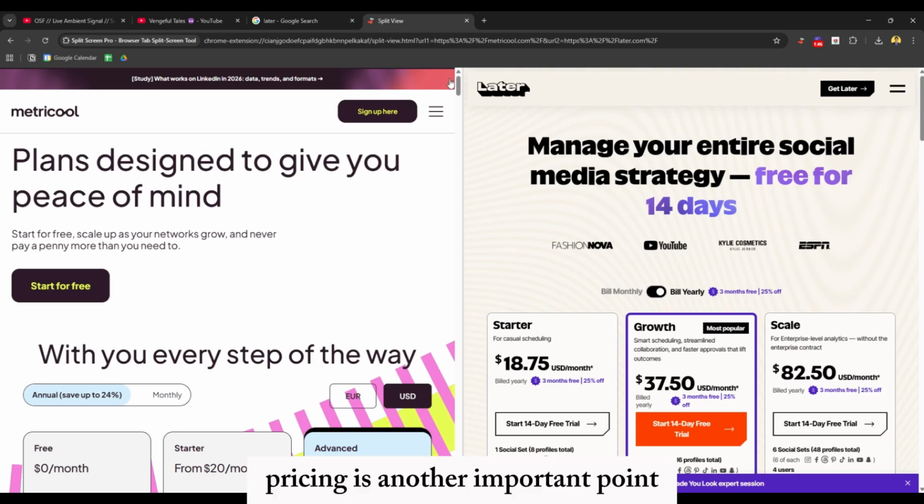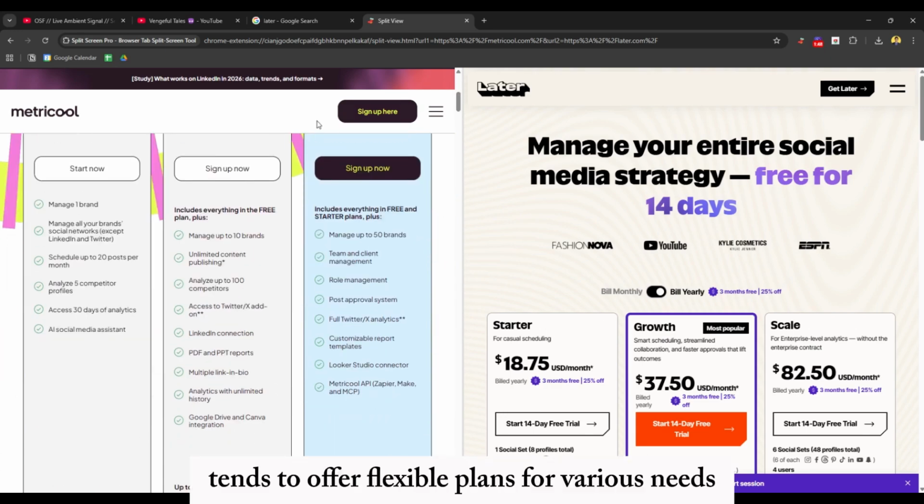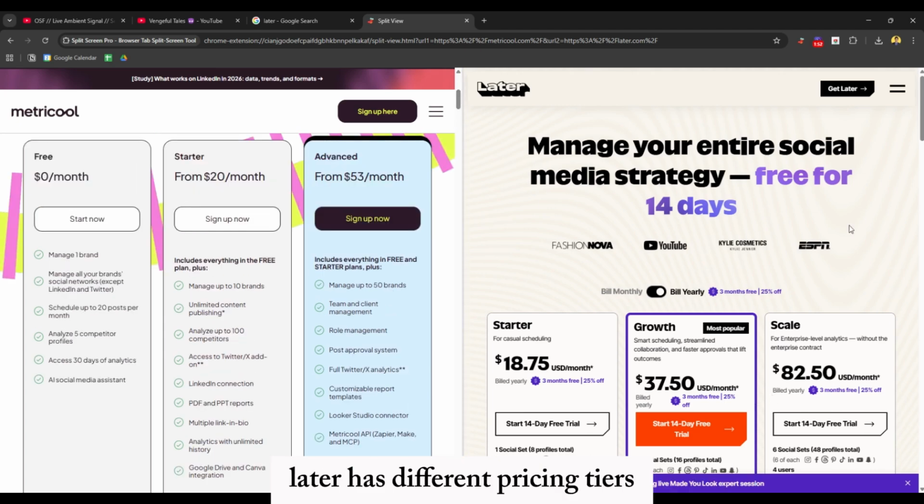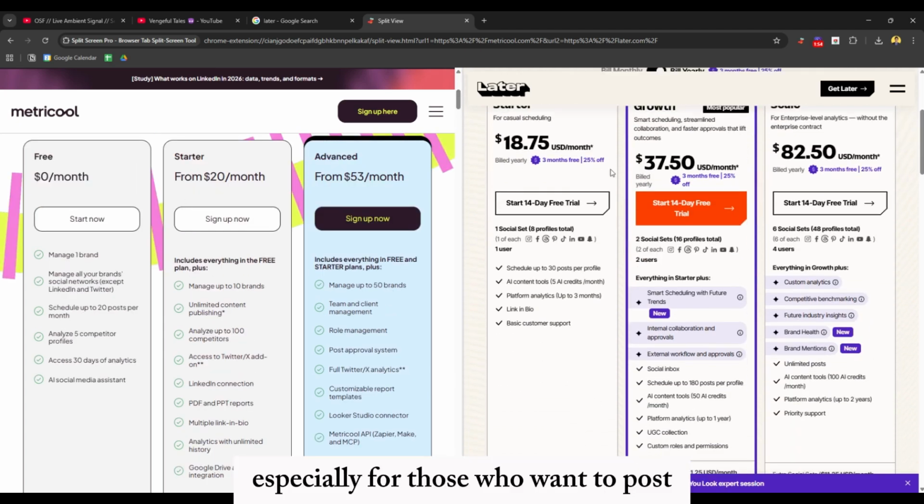Pricing is another important point. Metricool tends to offer flexible plans for various needs. Later has different pricing tiers, especially for those who want to post frequently on Instagram.